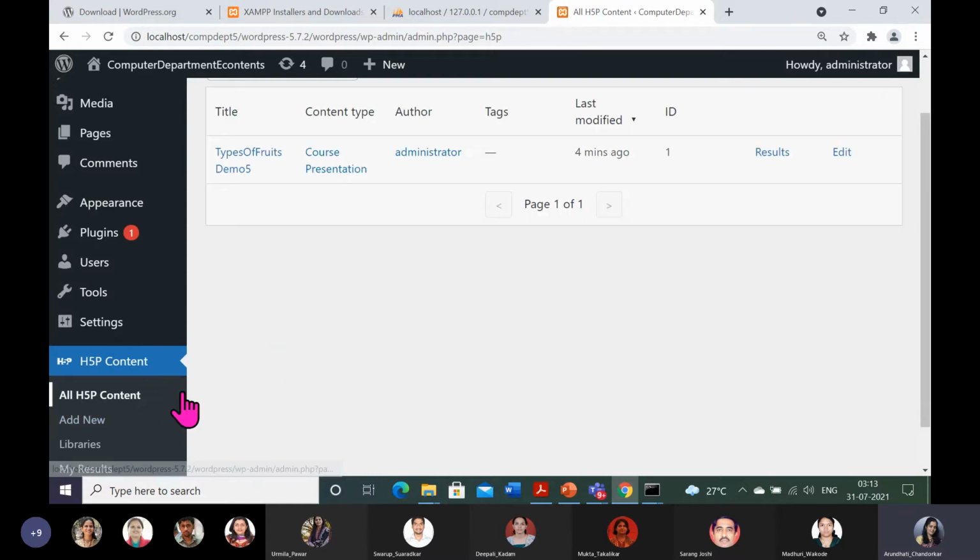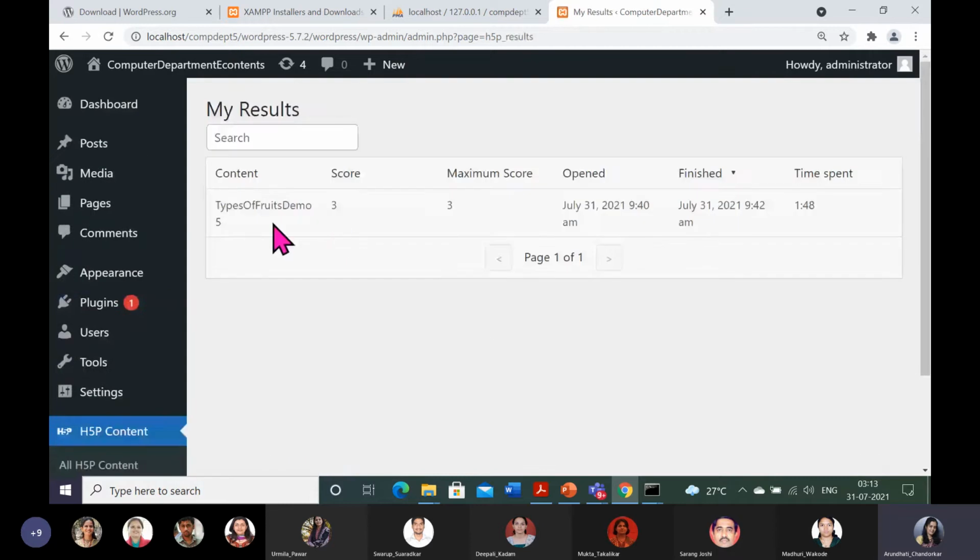My results. See here, Types of Fruits Demo 5, which I just demonstrated. Score. I am interested to show you this feedback loop. We got the score. We are giving it to students, not in online mode, and the feedback also is with us. Like this we can explore more: date, time spent and all. So that is the end from my side for this type of e-content, the interactive course presentation. I will pause for 1 or 2 minutes, and then I will show you the next.